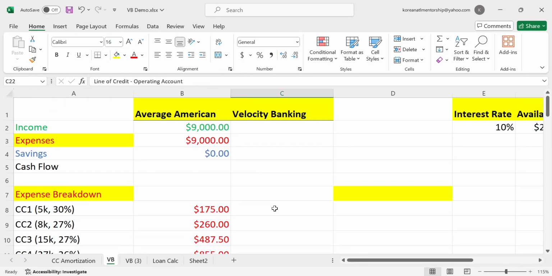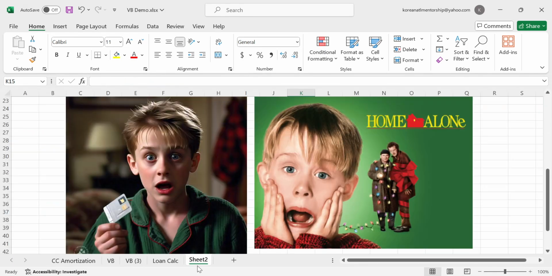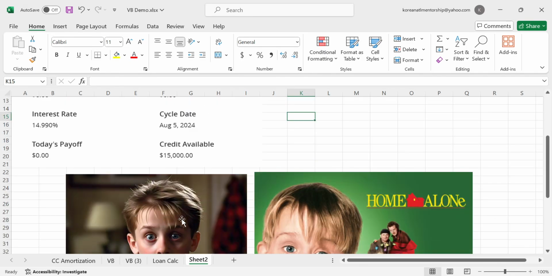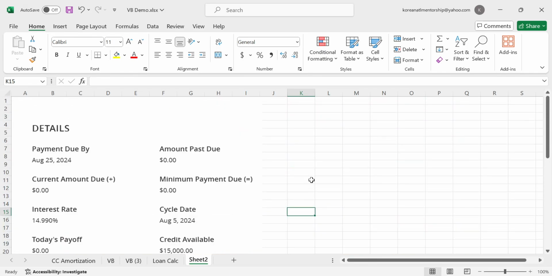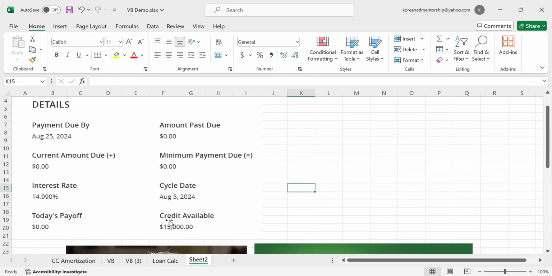And here's the other thing too. People are all like, oh my goodness, who has a line of credit laying around? Most people don't, because they always try to get credit when they need it. If you take a look here, I've got pictures of AI generated Macaulay Culkin, but I got a $15,000 personal line of credit laying around, because the secret to getting credit is you get it before you need it, because banks don't lend money to people who need it. I know it's crazy, because people don't think like this. You know what they want to do with their finances, metaphorically? They want to learn how to drive the car after they've crashed it.